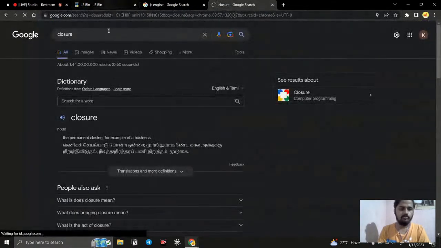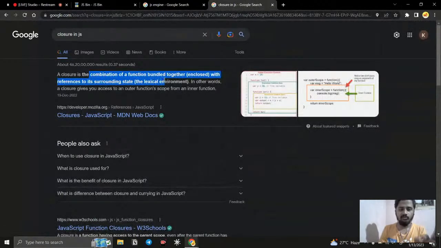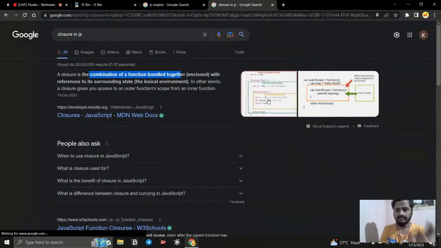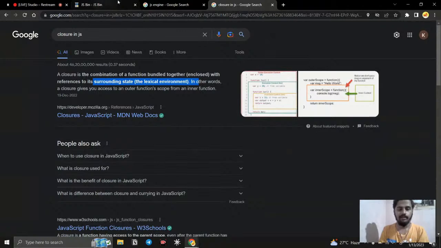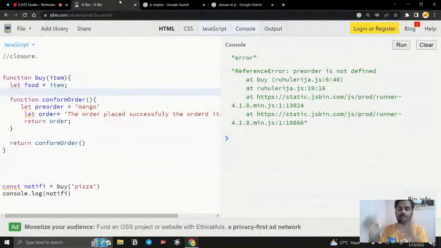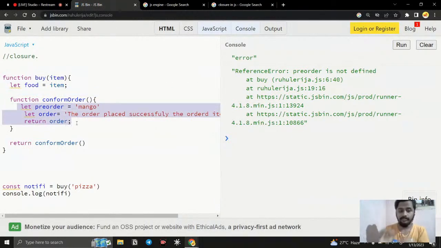Closure in JavaScript: a combination of a function bundled together, a function inside another function, with reference to its surrounding state, a lexical environment. What is meant by lexical environment? In JavaScript, every variable is lexically scoped, which means that where they are declared determines their scope. Inside this function I can access anything, right?